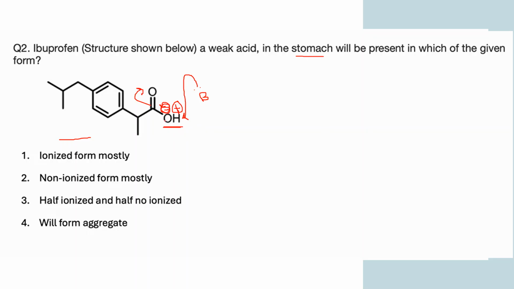That is why it is not going to exist as an ionized species; it exists as a non-ionized form. If the medium was basic, the first option would be correct, that it is mostly ionized. But due to the acidic nature of the stomach, it is not possible to have the ionized form. So in acidic medium, ibuprofen is present in the non-ionized form only. I hope it is clear to everyone.